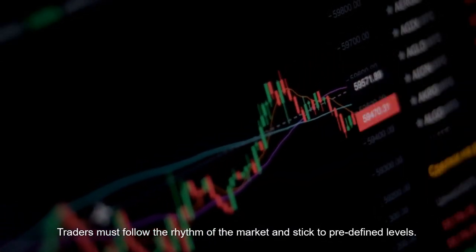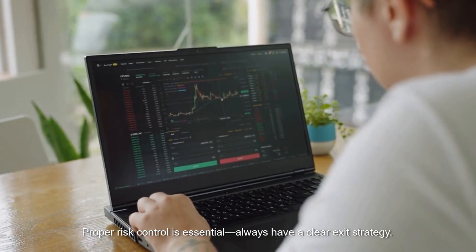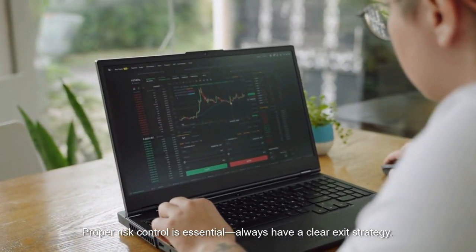Traders must follow the rhythm of the market and stick to predefined levels. Proper risk control is essential. Always have a clear exit strategy.